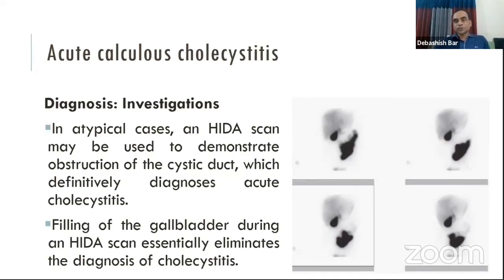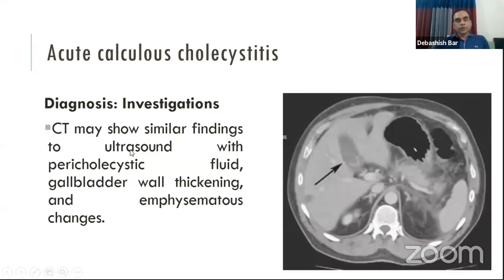But if the cystic duct is obstructed, the gallbladder will not be filled up with the dye. CT scan is also diagnostic, and it can diagnose complicated acute cholecystitis. It can identify the stone and the edema and distension of the gallbladder.